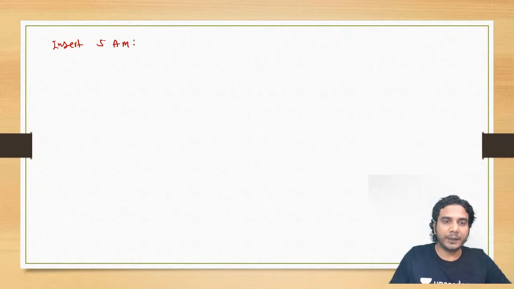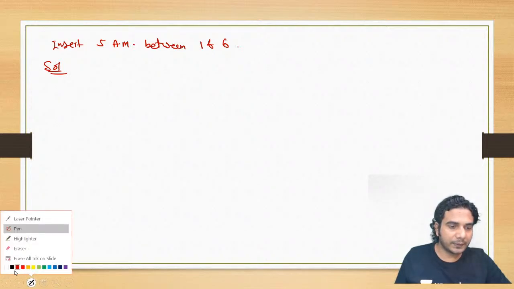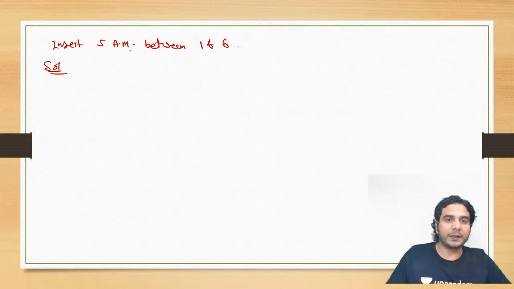Insert 5 arithmetic means between 1 and 6. All right, smaller number. So okay, see the solution of this. So if you need to insert 5 arithmetic means between, okay, look at this example.